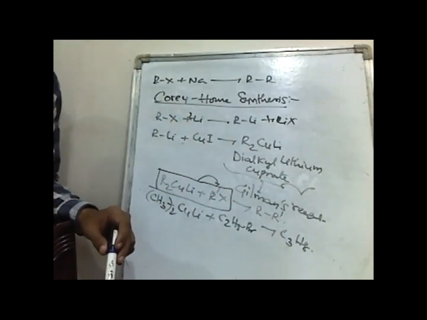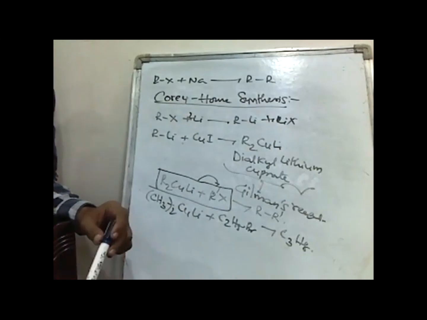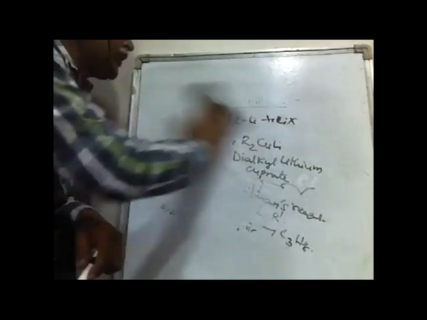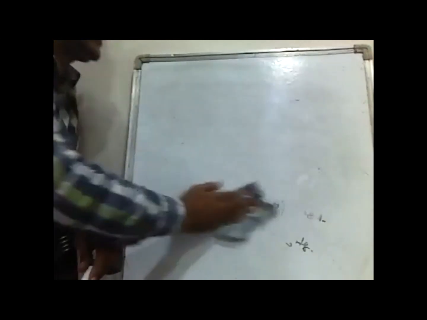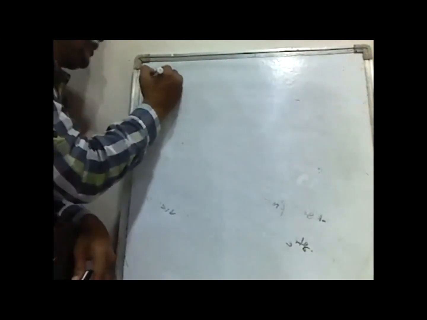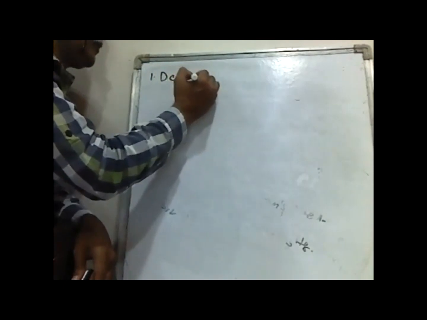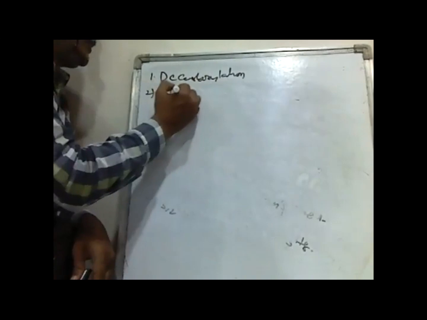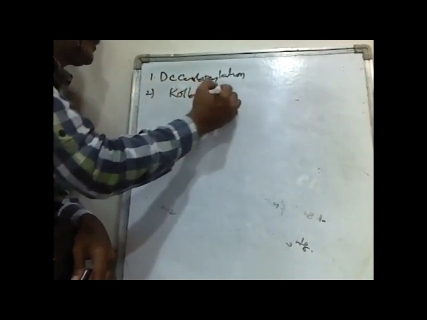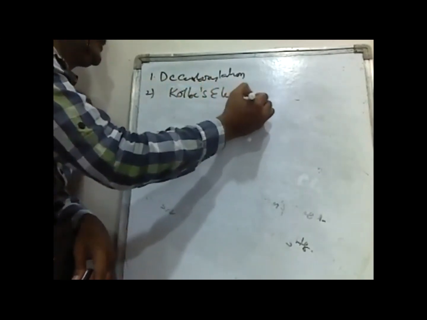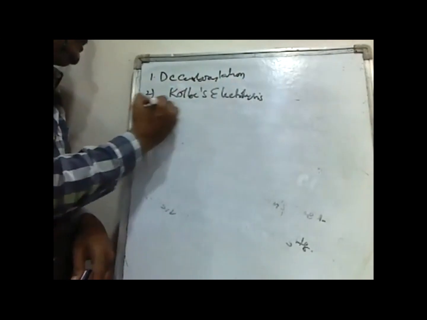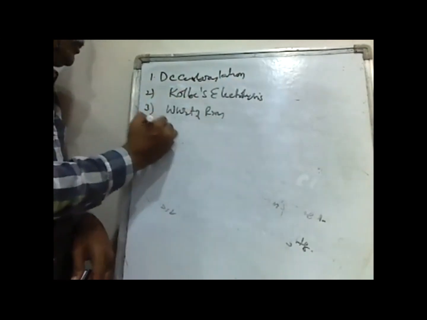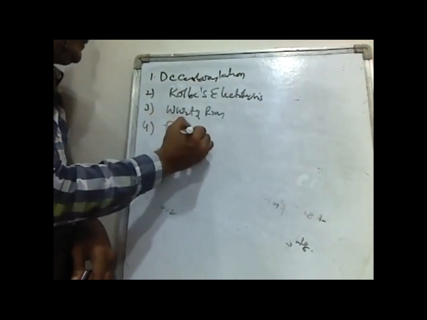So these are the methods for the preparation of alkanes. What are the methods we have discussed? One is decarboxylation. Second is Kolbe electrolysis. Third is Wurtz reaction. Fourth is Frankland reaction.